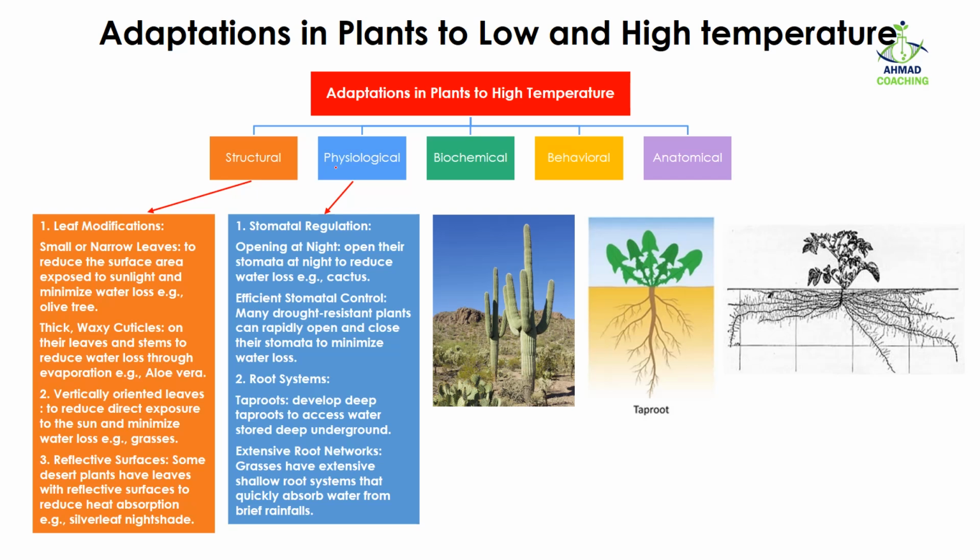Then comes the physiological adaptations. In case of physiological adaptations, we have stomatal regulation. We know the stomata perform the function of entrance and exit of gases from the leaf. So what they do is that they open the stomata at night so that they can reduce the water loss. During the day, the stomata are closed, and as the opening is closed, no water can go out, but they open them during the night so that they can reduce the water loss. For example, in cactus. Along with this, they have efficient stomatal control.